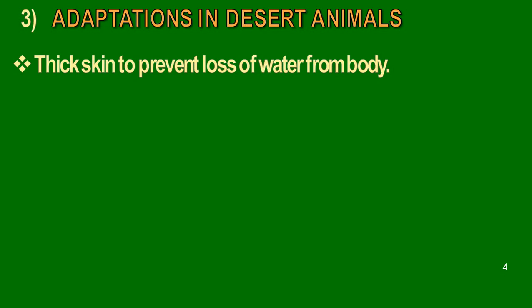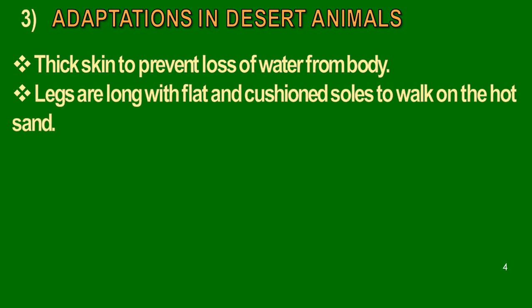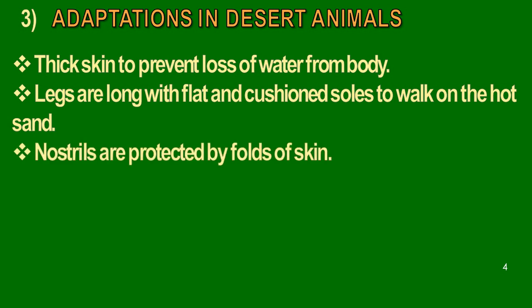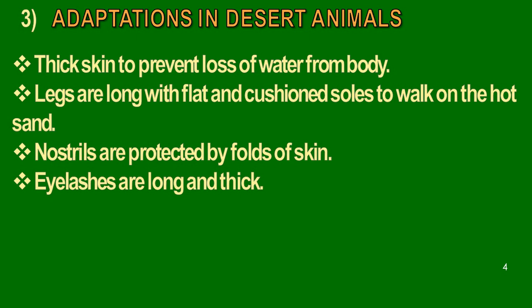Legs are long with flat and cushioned soles to walk on the hot sand. Nostrils are protected by folds of skin so that they avoid entering of sand into the nostrils. Eyelashes are long and thick.